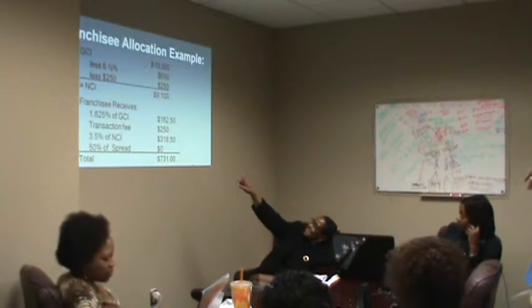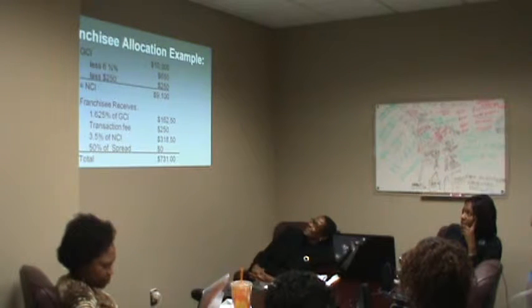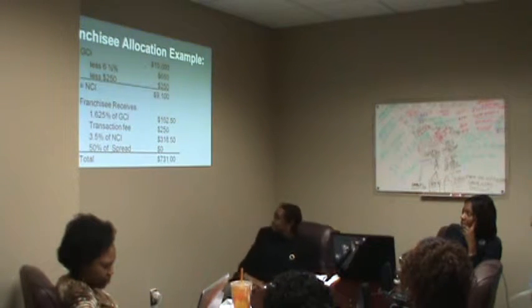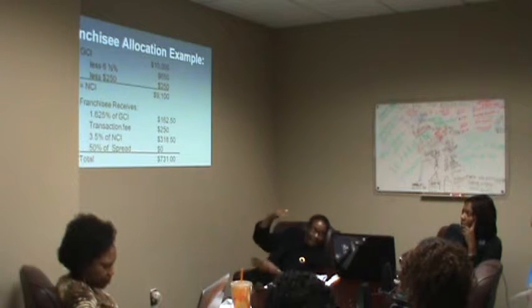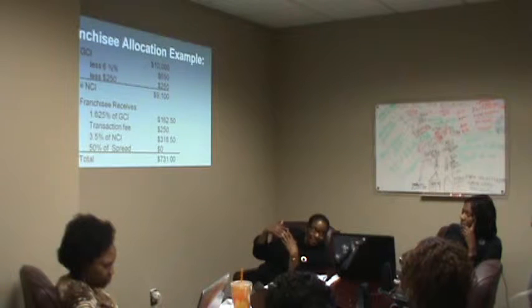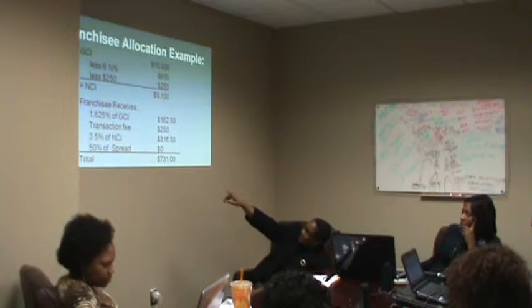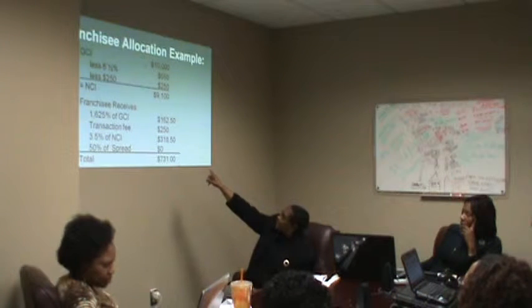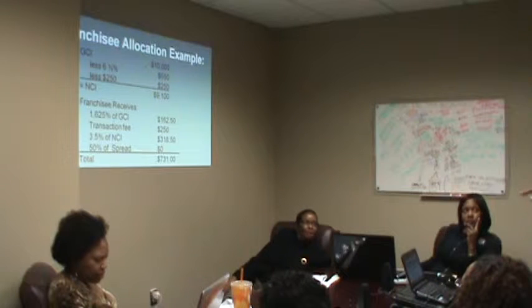I was hoping that it is. See, the franchise allocation example: gross commission income is 10,000. And then it says less 250, and I'm assuming that's like a transaction fee. But then where it says net commission income, they're accounting for that 250 again. No, they're showing you where the 250 is going. So it is just one time? Yeah. Thank you very much.